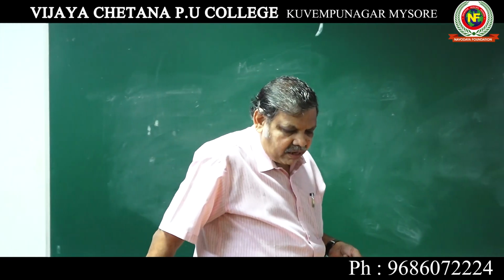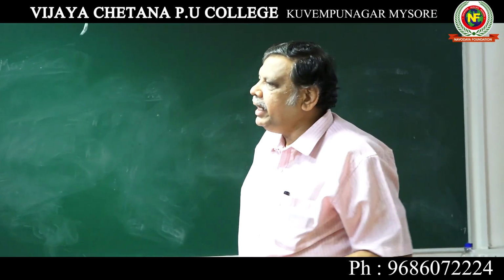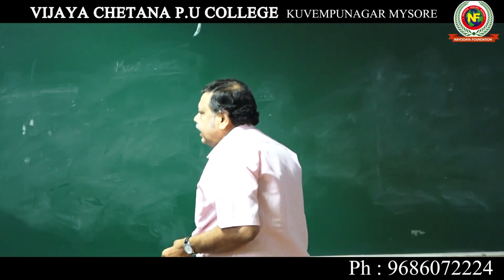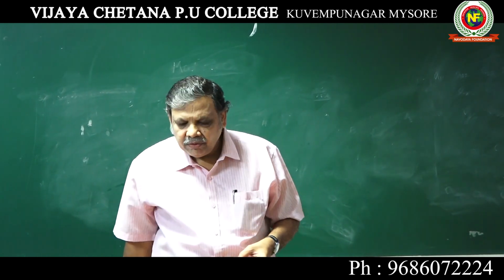d by dx of log x is 1 by x. d by dx of e to the power of x is e power x. d by dx of a power x is a power x into log a.